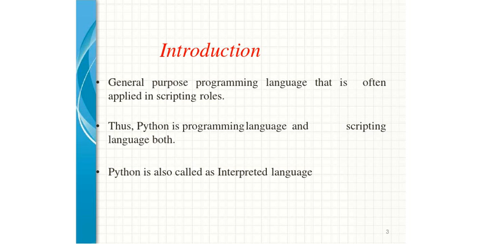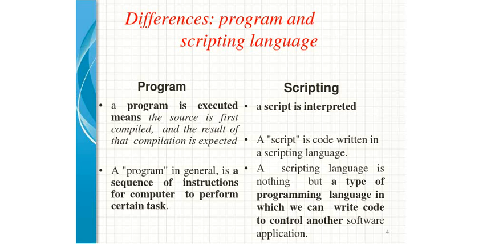Sometimes people also say that Python is an interpreted language because of its specific characteristic. This we will also discuss in an upcoming slide. Before any other discussion about Python, we should understand first what a programming language is and what a scripting language is.